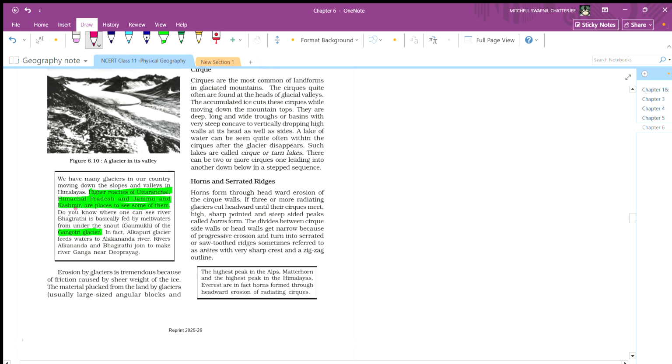So let's write this down. First of all we have Gangotri.